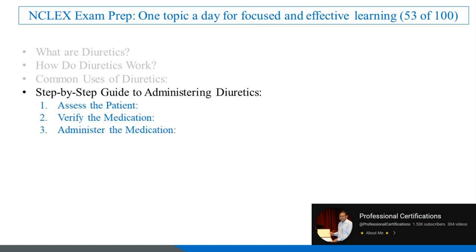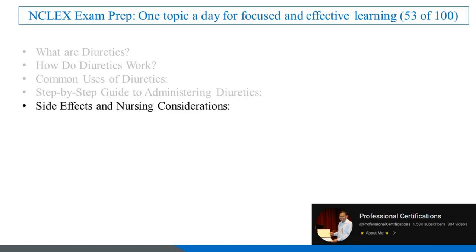3. Administer the medication. For oral diuretics, ensure the patient swallows the medication with water. For IV diuretics, administer slowly and monitor the patient closely. 4. Monitor the patient. Check the patient's blood pressure, weight, and urine output after administration. Watch for side effects like hypotension, electrolyte imbalances, or dehydration. 5. Educate the patient. Teach the patient about the importance of taking the medication as prescribed. Explain potential side effects and when to seek medical help.